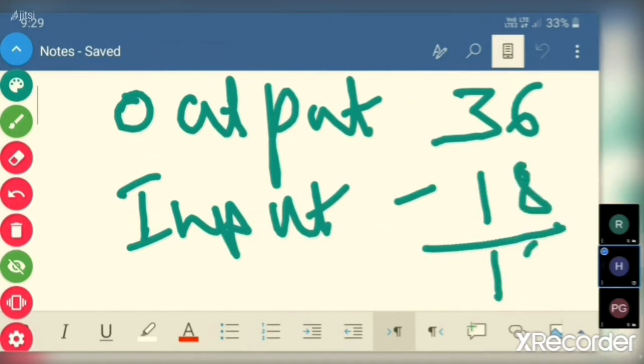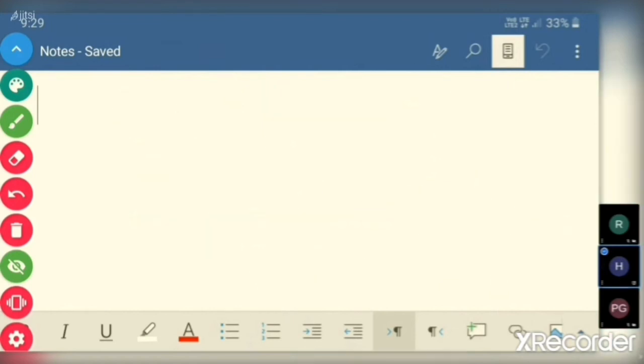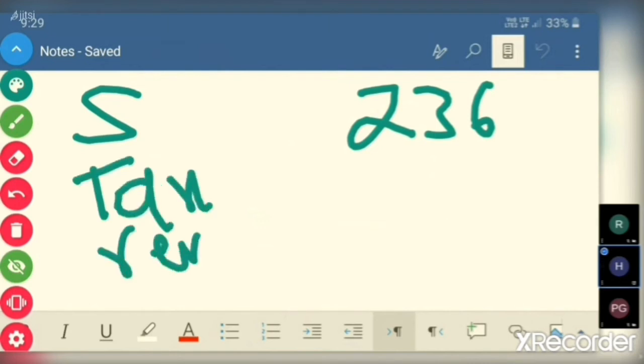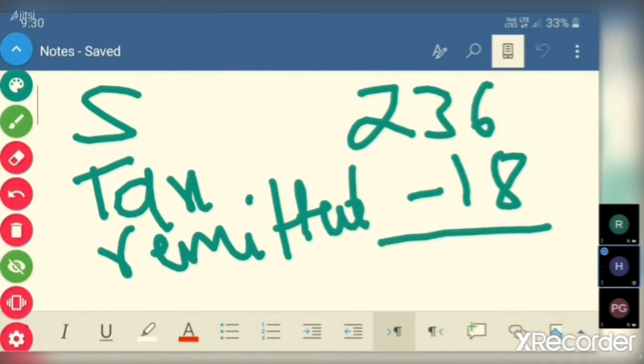How much does he have to remit to the government? 18. Now the sale price is 236, the amount collected by the subsequent second seller, less the tax remitted, minus 18. So he will be left with 218 net cash.